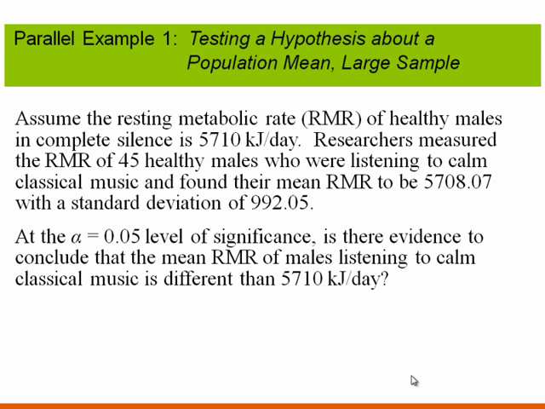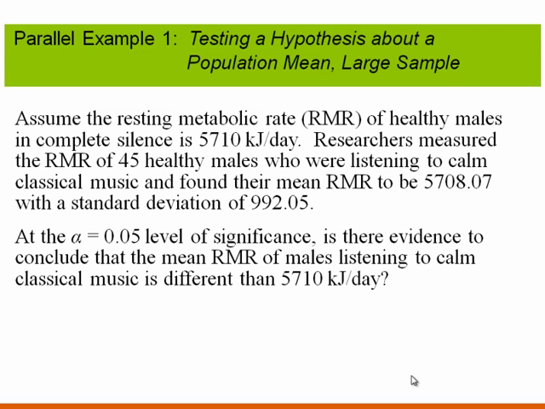Then what we want to do is verify that the distribution of x bar is at least approximately normal. Either we need a large sample size, or we need the sample to have no outliers and come from a population that is normal. For this particular example, we have a sample size of 45, so we have a large sample size, and therefore we can conclude the distribution of x bar is approximately normal because of the central limit theorem.